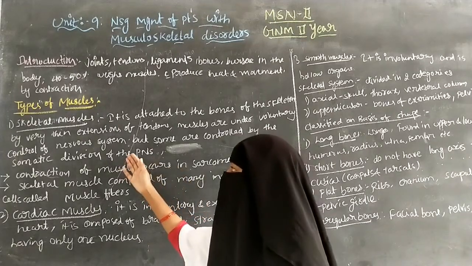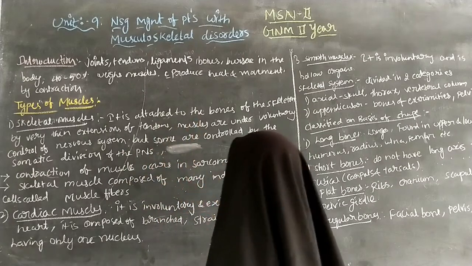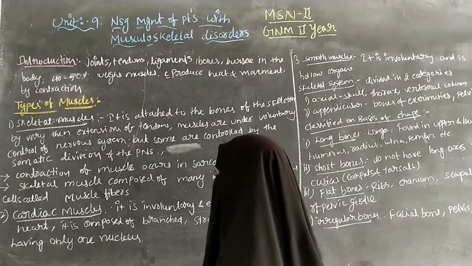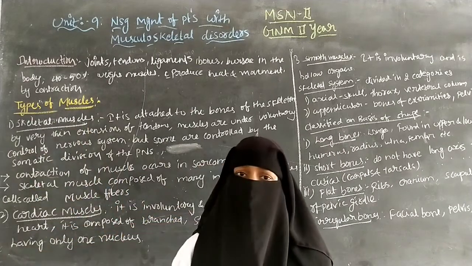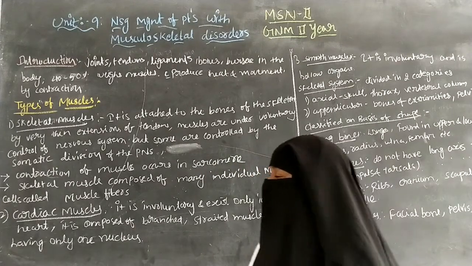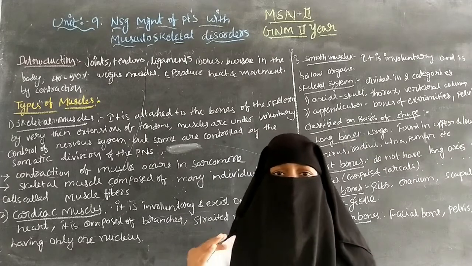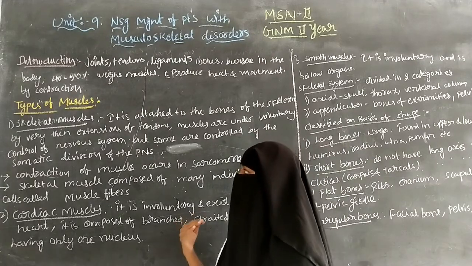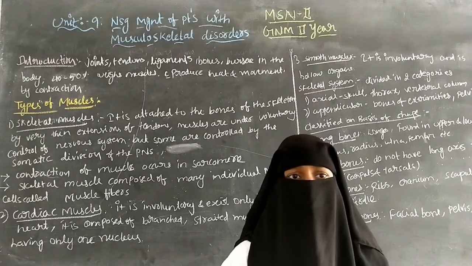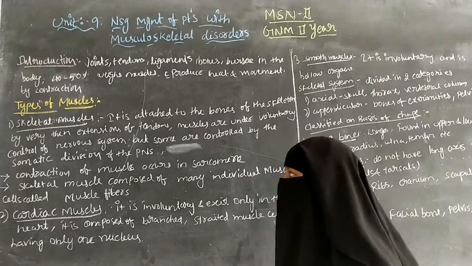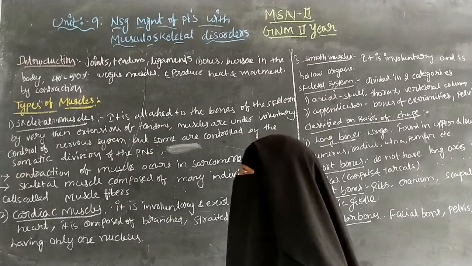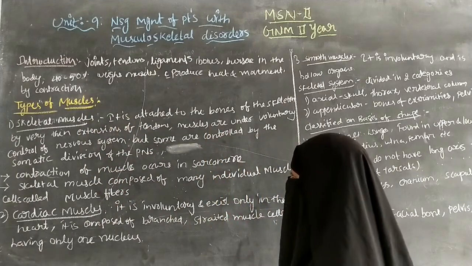Skeletal muscle is attached to the bones of the skeleton by very thin extensions of tendons. The tendons help the muscles attach to the bones, and the muscles are under voluntary control of the nervous system.